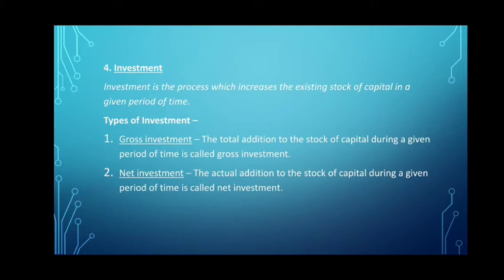Okay, now there are two types of investment, that is, investment can be classified into two types. The first is gross investment and the second one is net investment. Gross investment is the total addition to the stock of capital during a period of time. The total addition that is made to the existing stock of capital is known as gross investment. On the other hand, the actual addition which is made to the existing stock of capital is known as net investment.